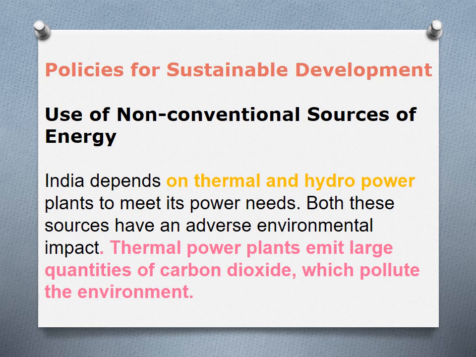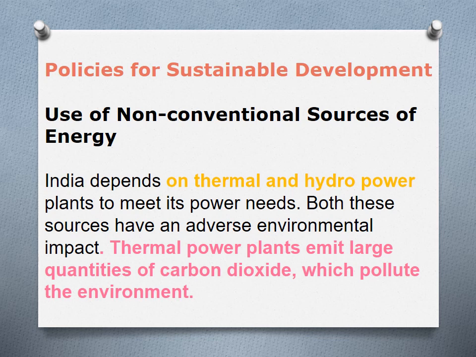Hydropower means what? Hydro means water. The power we get from the water is called hydropower. And thermal power, thermo means heat. So in our country we get the power whatever we need; we depend on thermal and hydropower.